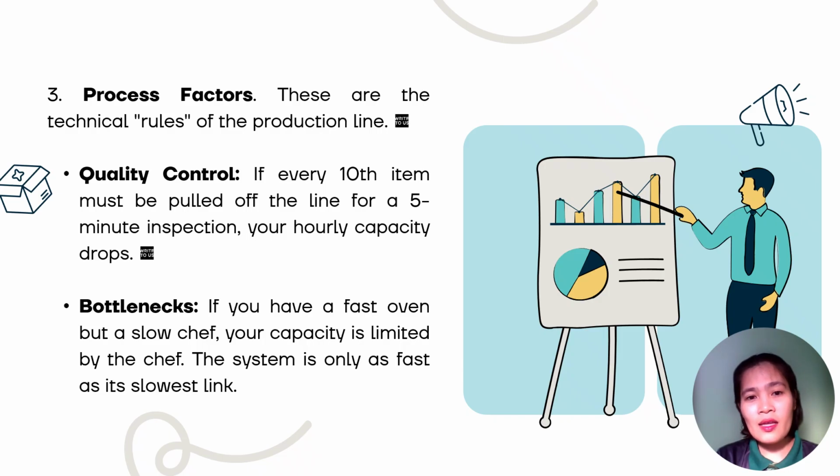Now for bottlenecks, this is when a system's total output is being restricted by its most constrained resource. Even if you have a high-speed oven, if the chef preparing the food is slow, your entire capacity is limited to the chef's speed because a system is only as fast as its slowest link.